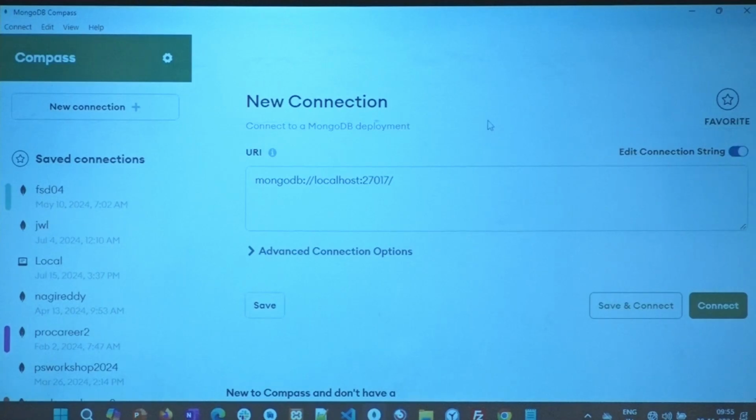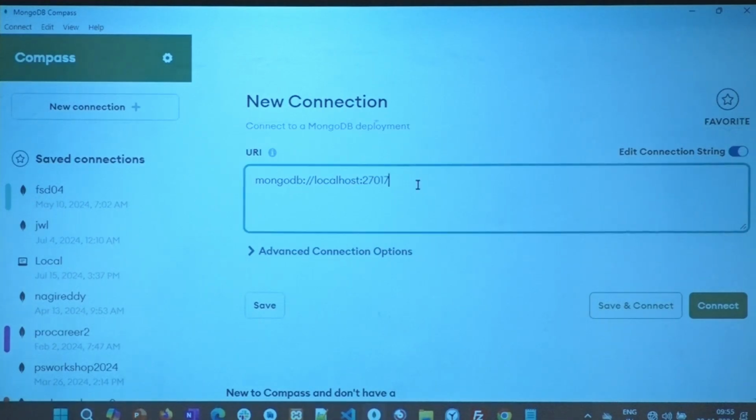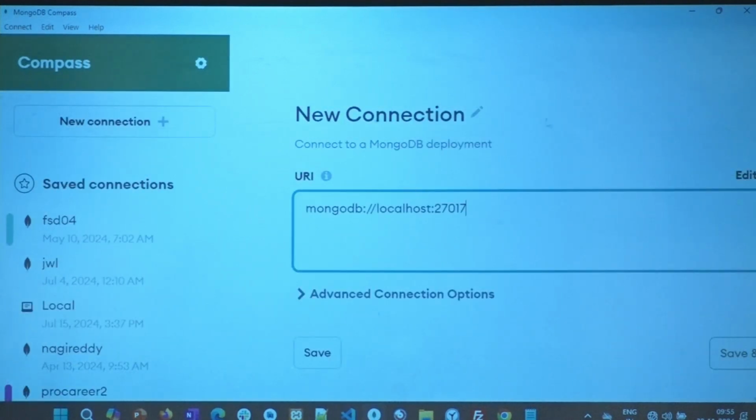Now what we are going to do today is, from code you have a connection string. Even with this tool, you have a connection string. So you can type it up there, but by default, it picks up mongodb:// Are you able to see it? Let me just zoom it a little bit. Everybody, it says new connection.